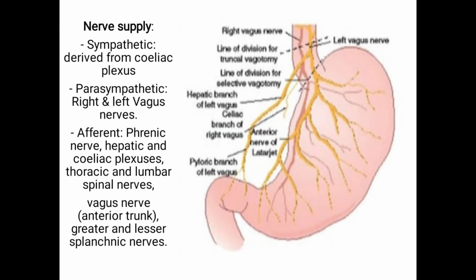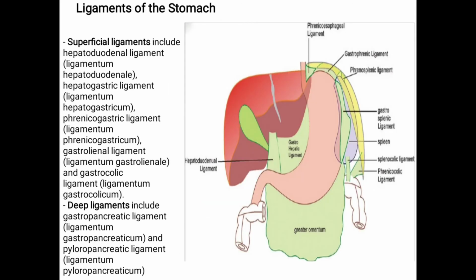Nerve supply. Sympathetic derived from the celiac plexus. Parasympathetic, it is by right and left vagus nerves. Afferent from the phrenic nerve, hepatic and celiac plexuses. Thoracic and lumbar spinal nerves, vagus nerve, anterior trunk, greater and lesser splanchnic nerves.